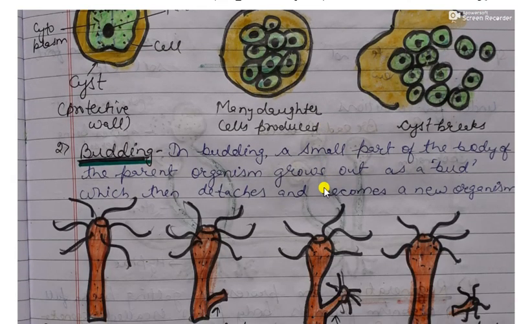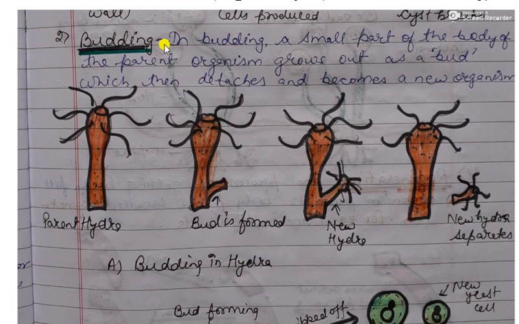Now next type of asexual reproduction is budding. In budding method, a small part of body of the parent organism grows out as bud. This is the body of parent, okay, and a small part of the body of parent will grow out as bud. Here bud is formed. Now this bud will take all the food and nutrient from the parent body, and after maturation this bud will get detached from the parent, and it will form a new individual. So this is the process of budding.